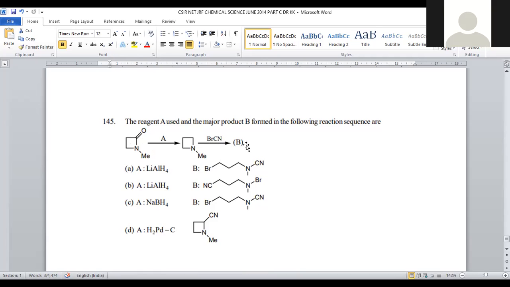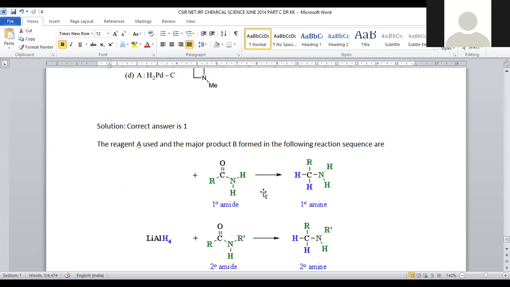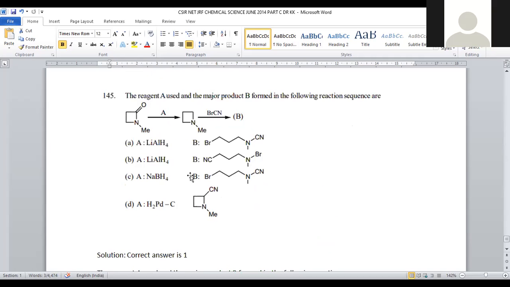In this, A and B are to be predicted. A is the reagent, B is the product. So they are asking for one reagent, and the product is also asked. So let us see the series of reactions carried out here, and what could be the reagent and the product generated in this reaction mechanism. In order to achieve this conversion of the carbonyl functional group into a completely reduced form, what is the suitable reagent? They provided lithium aluminum hydride, sodium borohydride, and hydrogen with palladium on carbon.